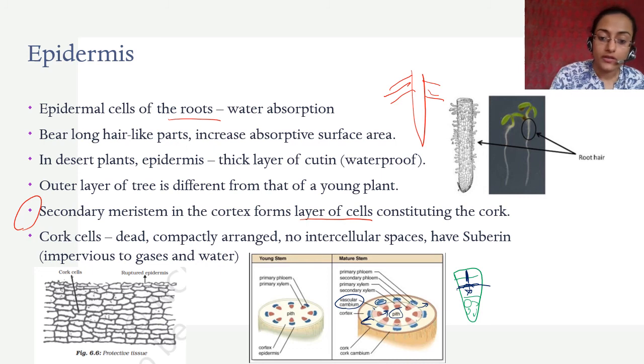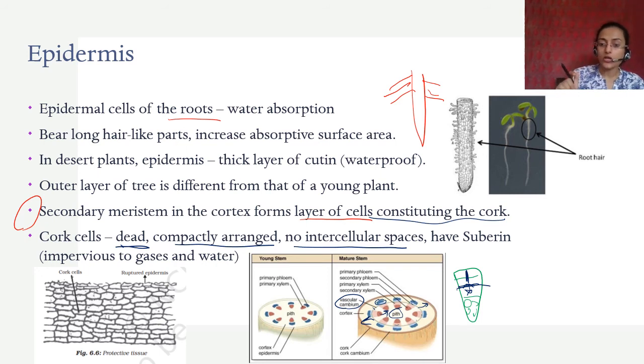So cork cambium, you don't have to know all these words here, I'm just trying to explain what this is, a very difficult sentence without having any explanation in your book. So this is what it is. It forms cork cells, which are dead, like sclerenchymatous tissue. They are compactly arranged and they have no intercellular spaces. And in whatever small spaces there are, suberin comes in.